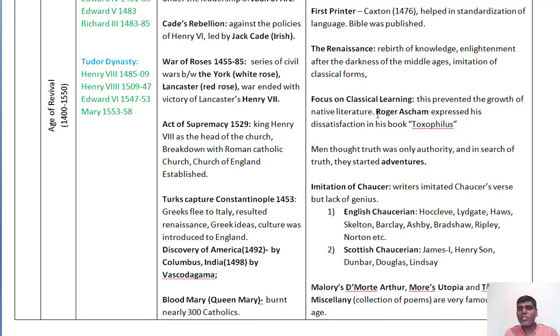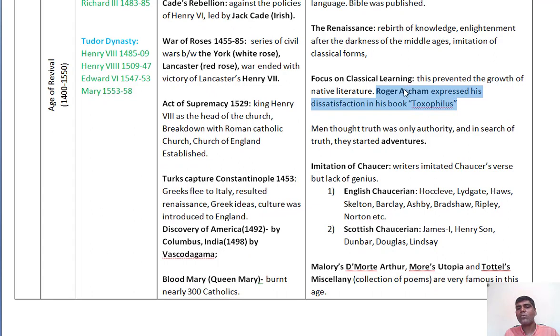During this age, there was more interest and fascination towards the Greek texts. That's why Roger Ascham was one of the critics who expressed his dissatisfaction in his book Toxophilus.